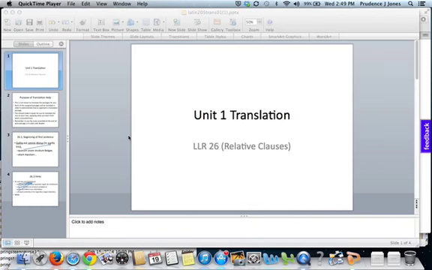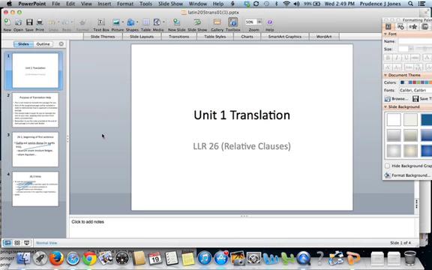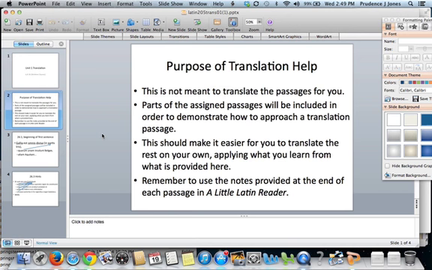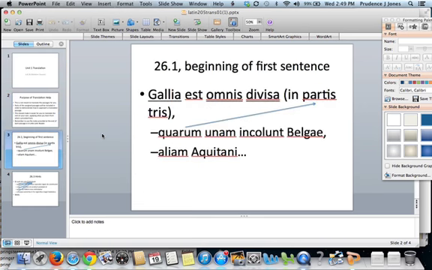This is some help with translating the passages in Unit 1. These are some passages from a little Latin reader that have to do with relative clauses. This is not meant to translate the passages for you. This is just to show you some parts and give you a sense of how you want to approach a translation passage, and then you can apply what you learn to the rest of the passages. Remember also there are lots of notes in a little Latin reader at the end of each passage.